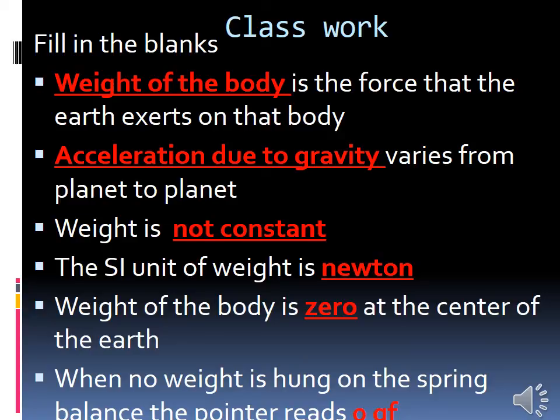Okay, and then this is your class work. Copy down, write neatly. Write with ink pen. Use only ink pens for writing in the classwork and homework. You should not use ballpoint pens.